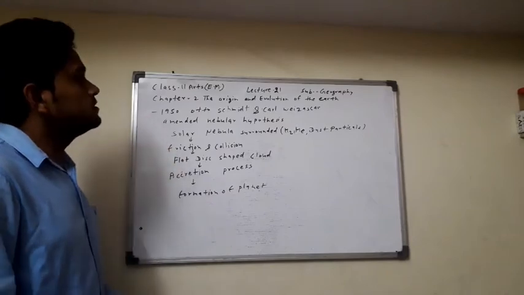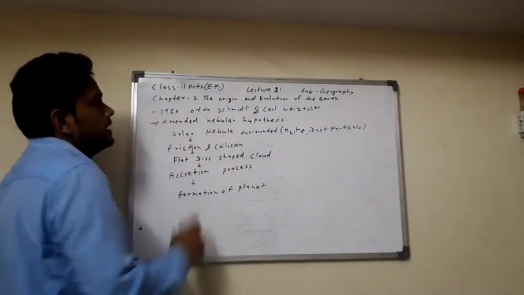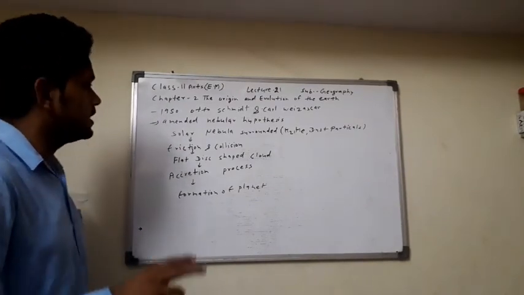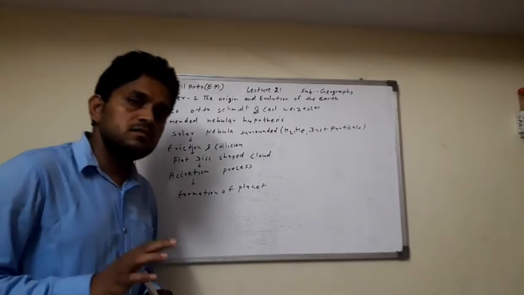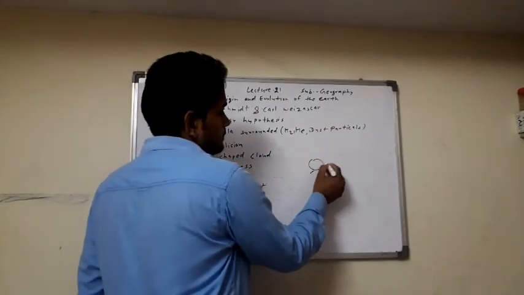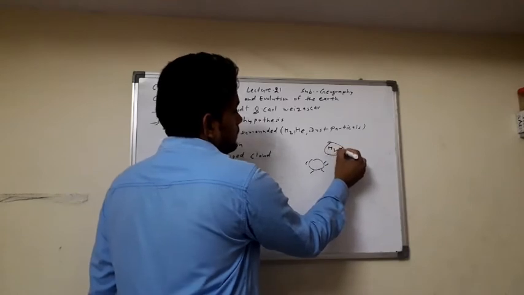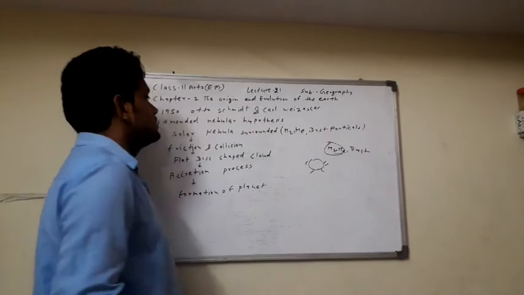According to this theory, the sun is surrounded by a cloud of hydrogen, helium and dust particles, which is called the solar nebula.